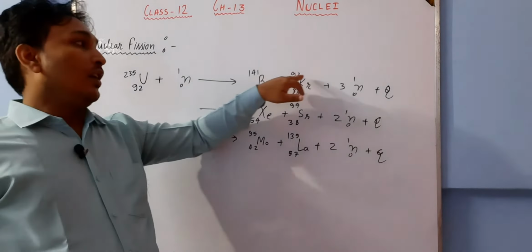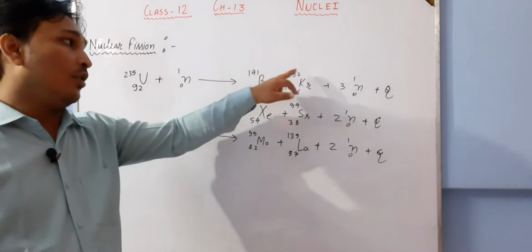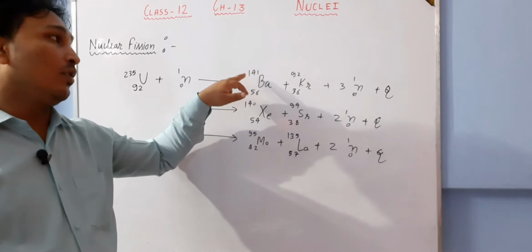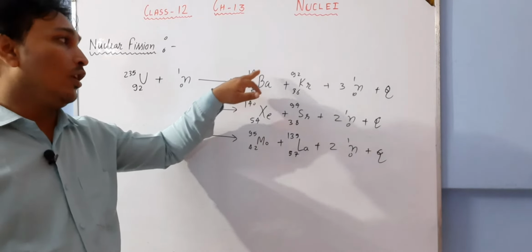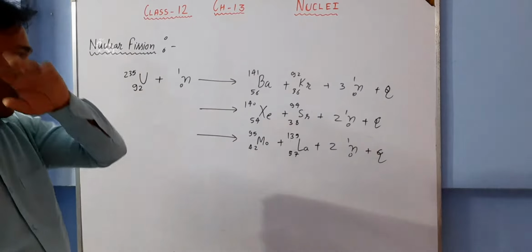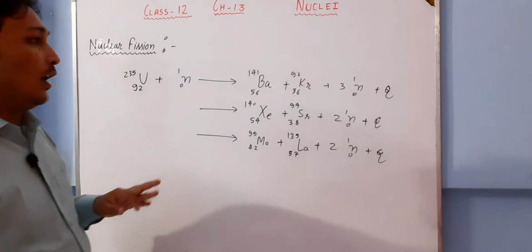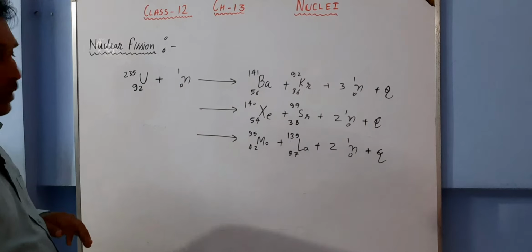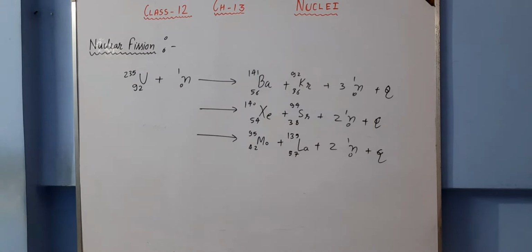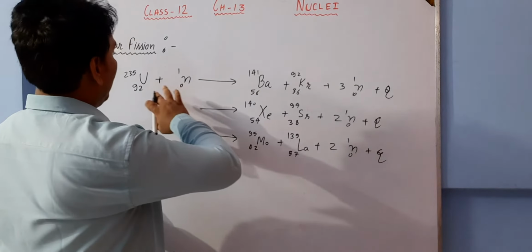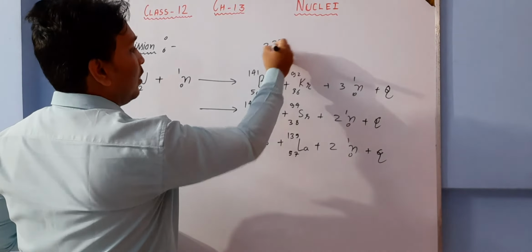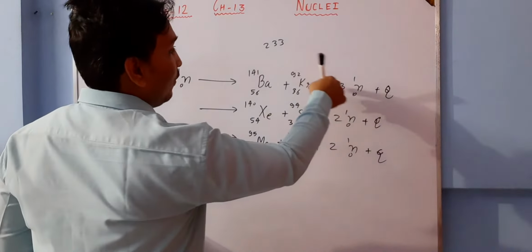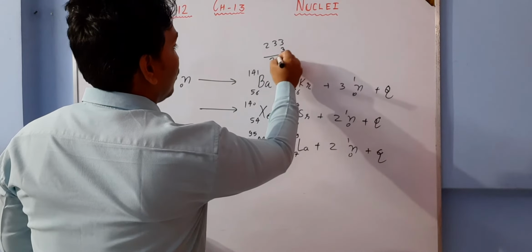Here we have 141, here we have 92, so if we add them we get 233. Plus 3 neutrons, it becomes 236.